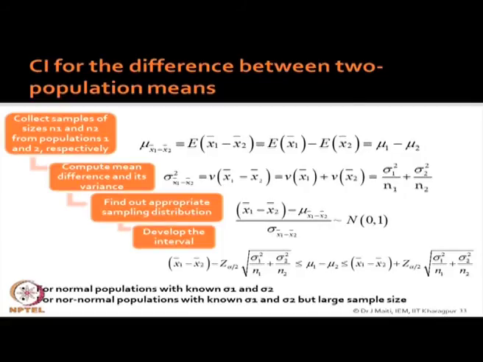Okay. Now, see one again, you come, you see here, this is applicable for normal population with known sigma1, sigma2, and for non-normal population with known sigma1, sigma2 and large sample size. Both cases this one is applicable.